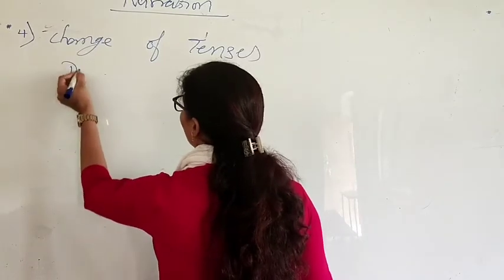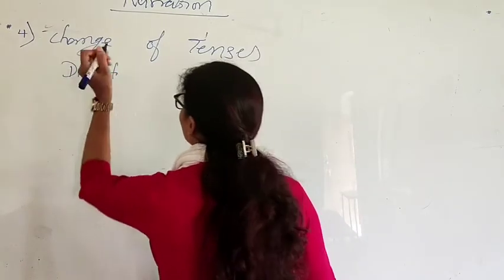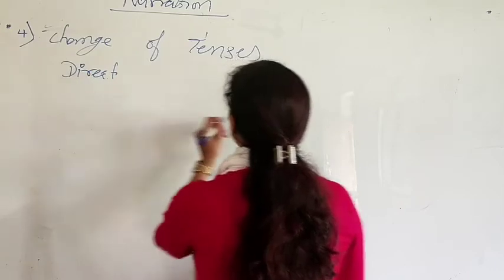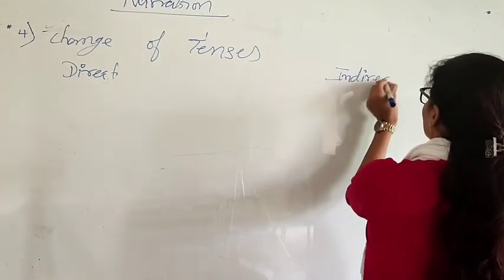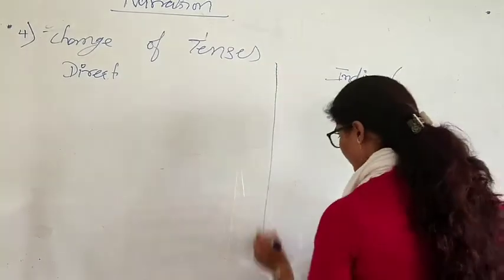This is your direct, and this one is your indirect. So let's change it.